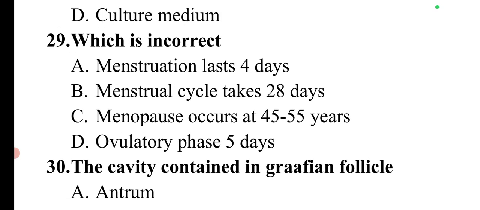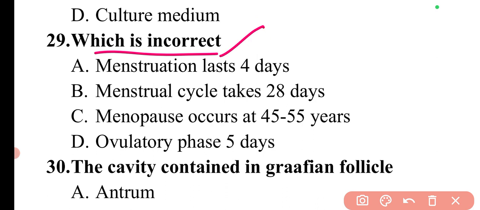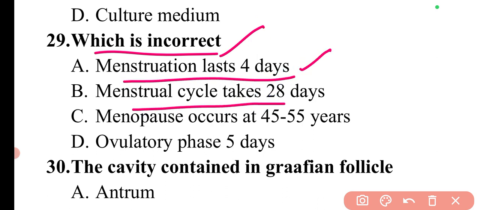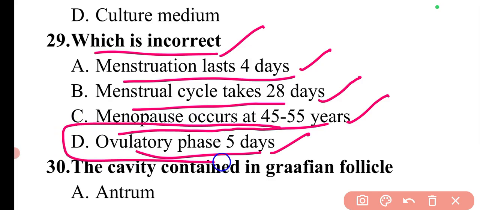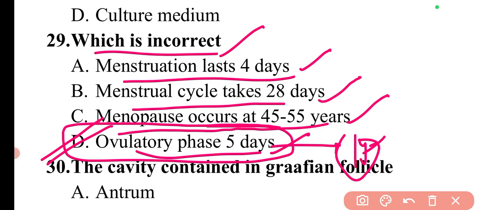Next question is, which is incorrect? So first is, menstruation lasts 4 days. Menstrual cycle takes 28 days. Menopause occurs at 45 to 55 years. Ovulatory phase 5 days. So ovulatory phase is not 5 days, it is the 14th day in the menstrual cycle, which is the ovulatory phase. So this is the incorrect statement.